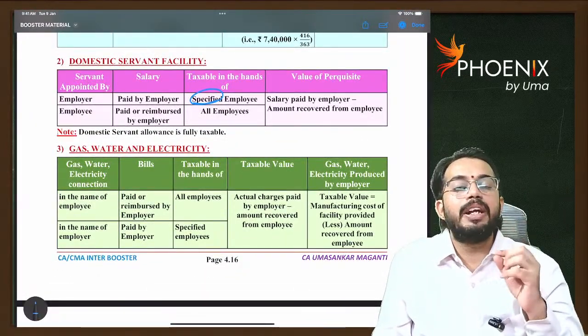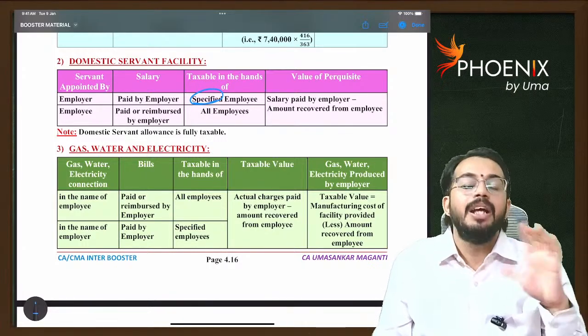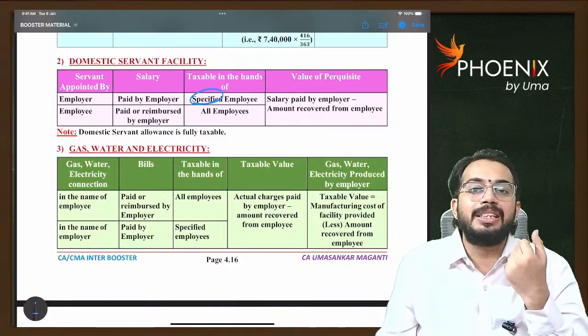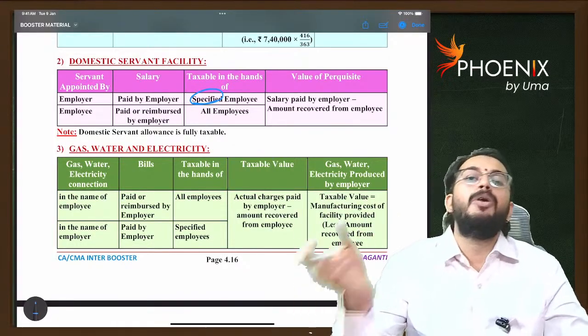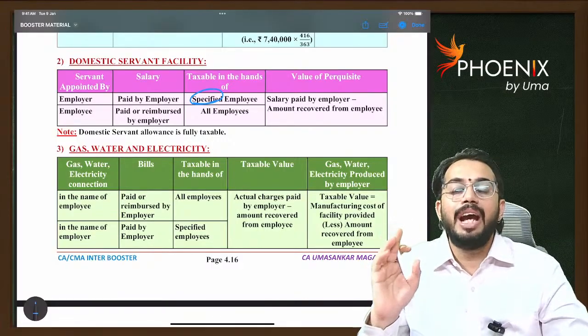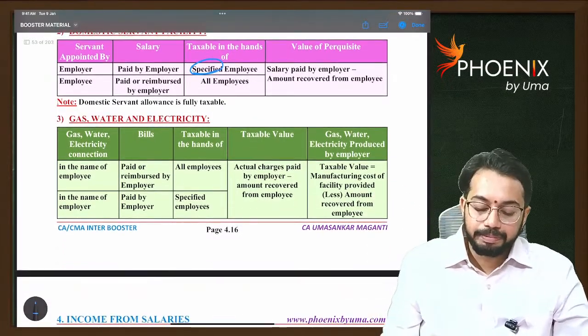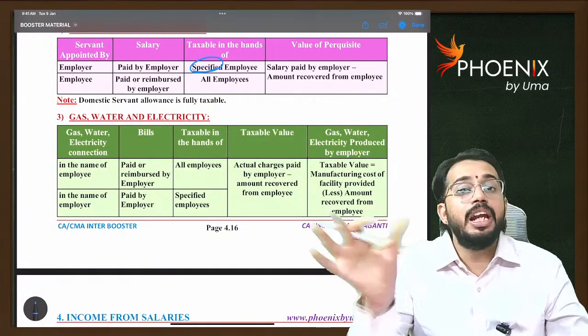If the domestic servant is appointed by the employee and salary is paid by the employer, then that benefit is taxable for all employees. Sir, how much benefit is taxable? Whatever salary is paid to the domestic servant, that amount is taxable to the employee as perquisite received. If any domestic servant allowance is given, it is fully taxable.